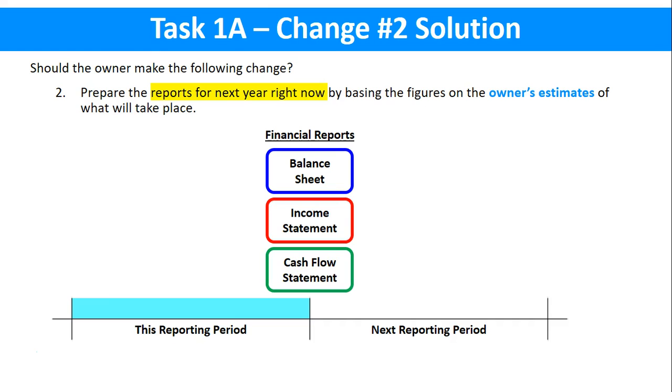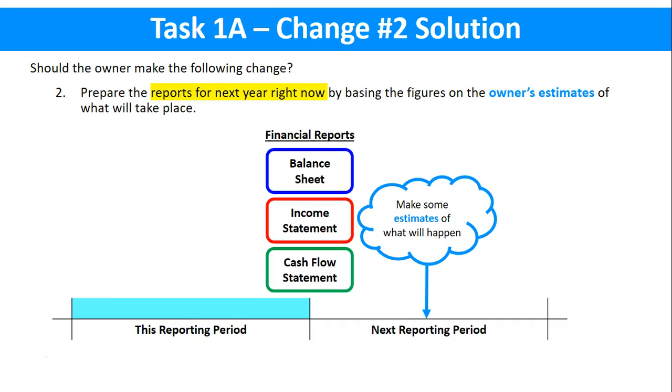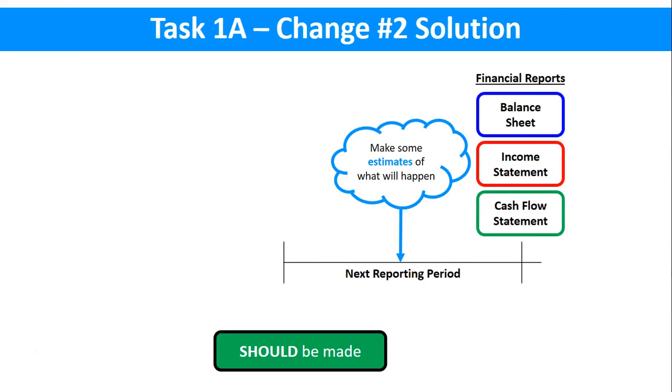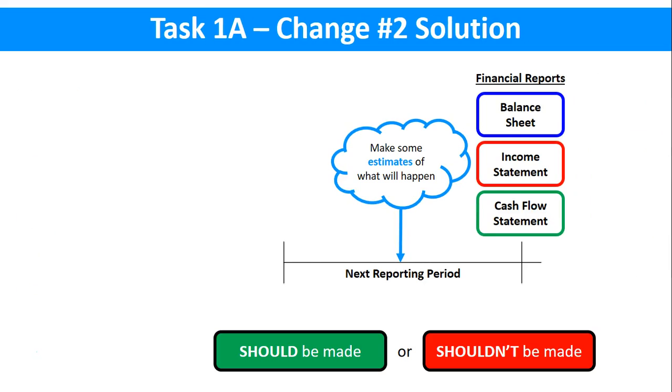Well, what she's suggesting here is rather than waiting for time to elapse during next reporting period, why not just make some estimates now of what she thinks will happen and just make up those reports based on those estimates as of right now. So we need to answer the question, should that change be made or should it not?